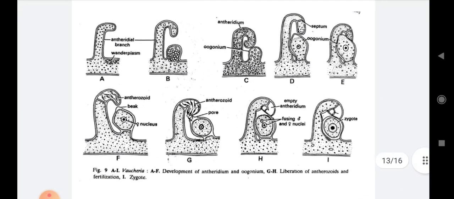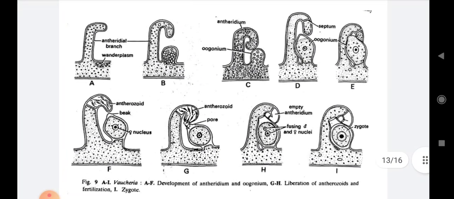Now, this is about the structure, about the A diagram. The antheridial branch is there, which is going to curve. In the B diagram, the curvature is totally formed. In the B diagram, at the base of the antheridial branch, the cytoplasm develops, or a protuberance develops. That protuberance is further converted into the oogonium, and that hook is converted into the antheridium.